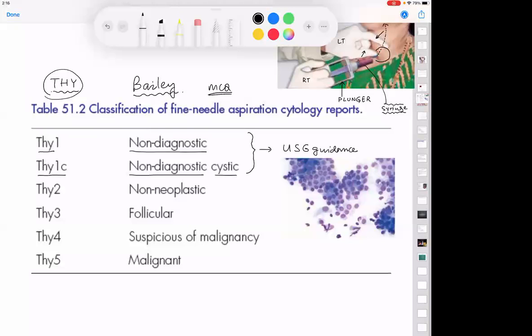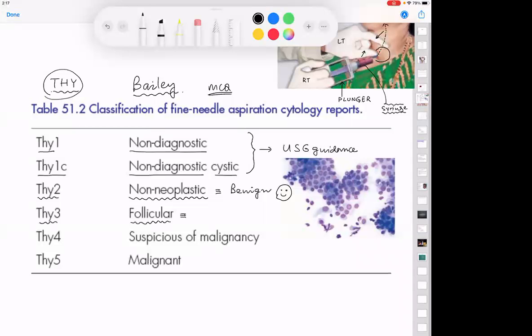What is Thy 2? Non-neoplastic, meaning benign. Okay, we are very happy. Thy 3: follicular. Follicular adenoma or carcinoma?